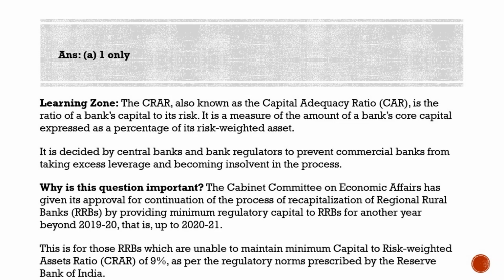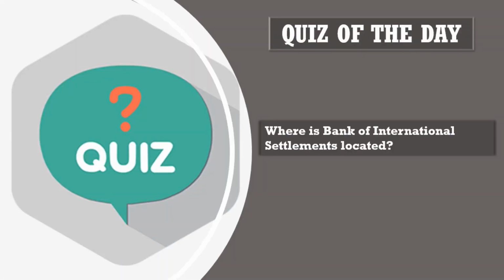And guys, today's quiz question is: there is one Bank of International Settlements which works with this capital adequacy ratio and all. So the question is where the Bank of International Settlements is located. So identify the location of Bank of International Settlements. Please post your answers in the comment section.